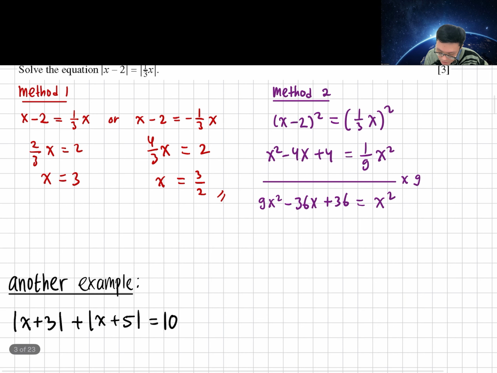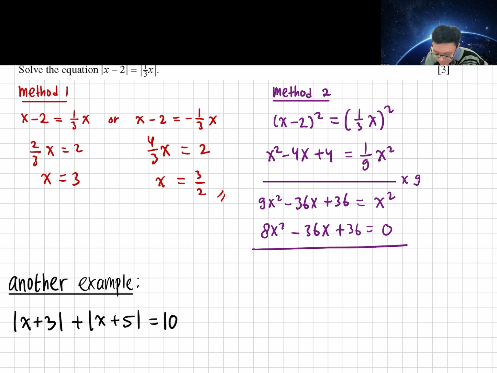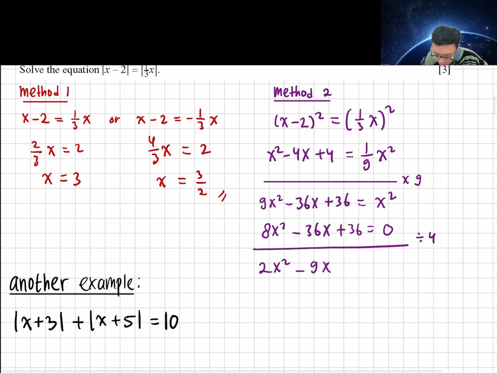From here, we have 8x squared minus 36x plus 36 equals to 0. From here, we can just factorize, or maybe I can just divide by 4 first. So I got 2x squared minus 9x plus 9.